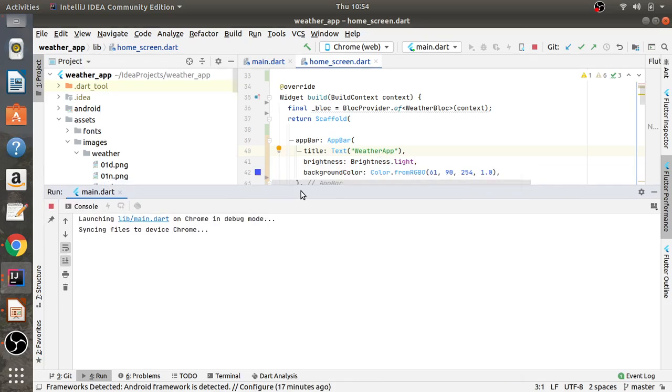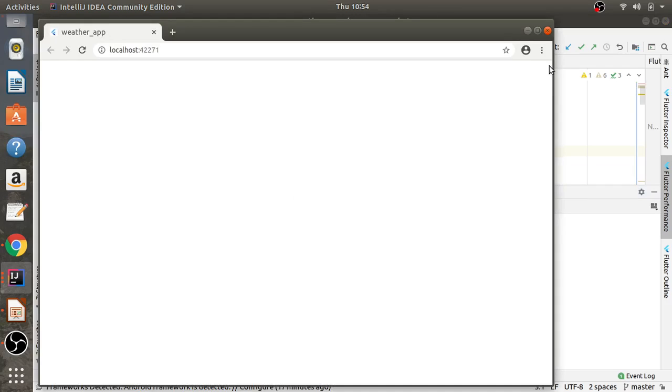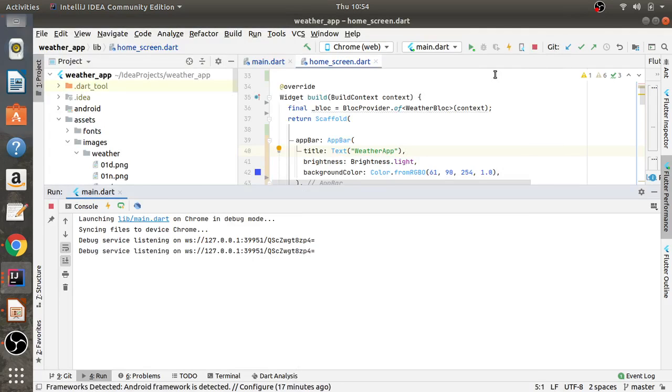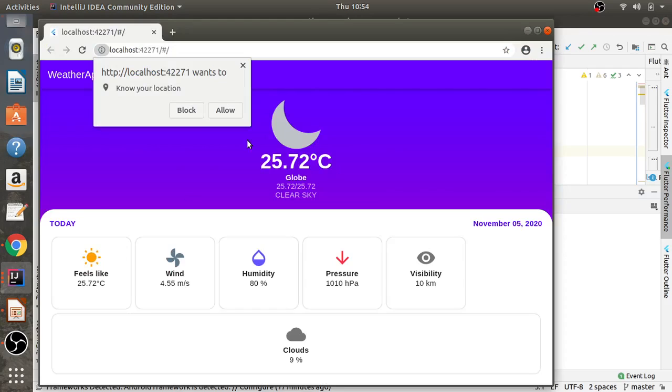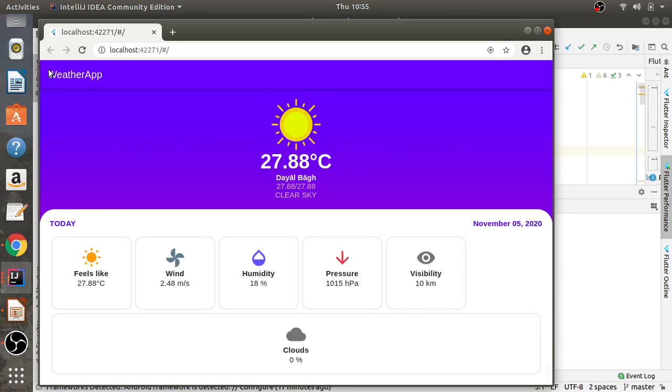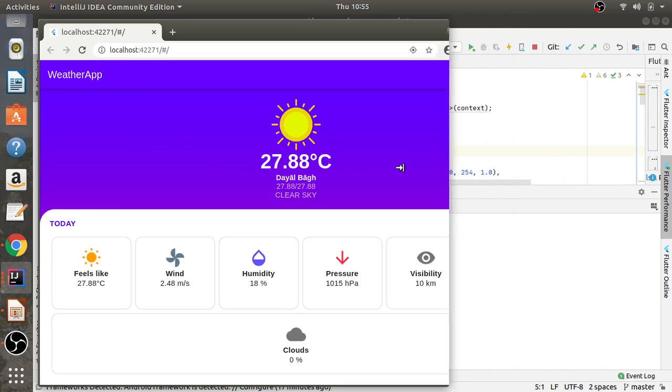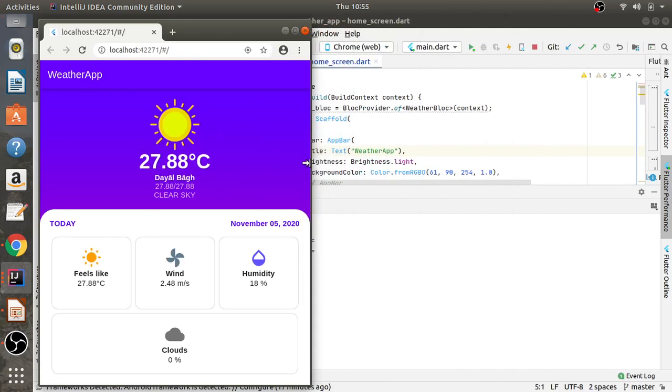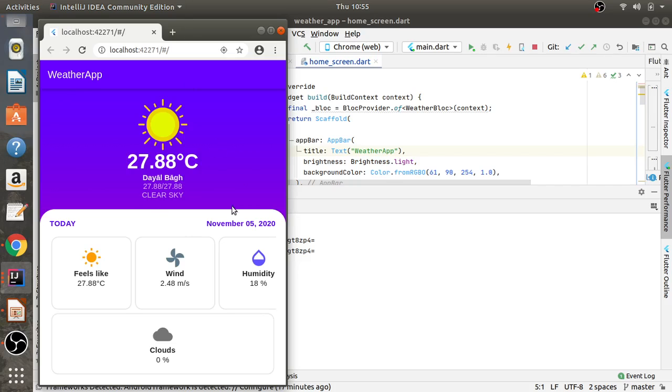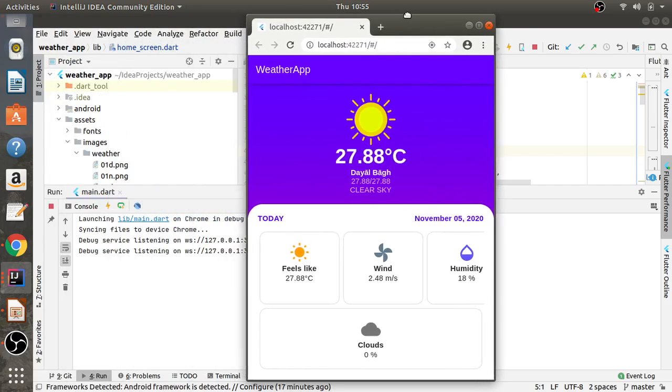I'm just showing it using this. See, you can see this part, right? I hope you all can see. So this is how your mobile screen will look like.